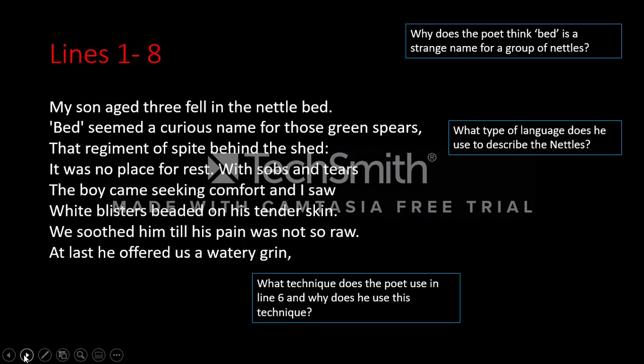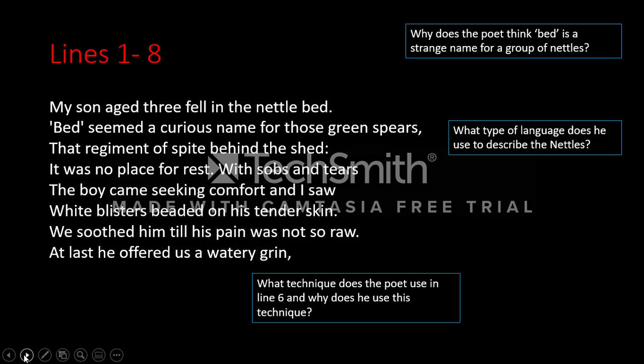Okay, so moving on. We'll look at the first 8 lines of the poem first. My son, aged 3, fell in a nettle bed. Bed seemed a curious name for those green spears, that regiment of spite behind the shed. There was no place for rest. With sobs and tears the boy came seeking comfort, and I saw white blisters beaded on his tender skin. We soothed him till his pain was not so raw. At last he offered us a watery grin.